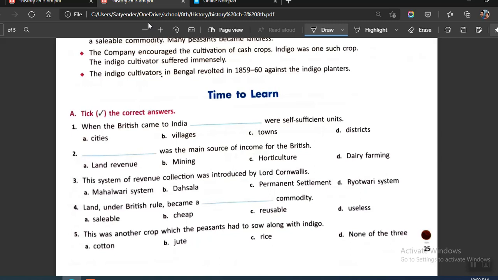So in the first one, when Britishers came to India, dash were self-sufficient units. This is given in your first paragraph of the chapter, that is villages were self-sufficient units. Second one says dash was the main source of income for the Britishers. So it will be land revenue since agriculture was the main occupation at that time.